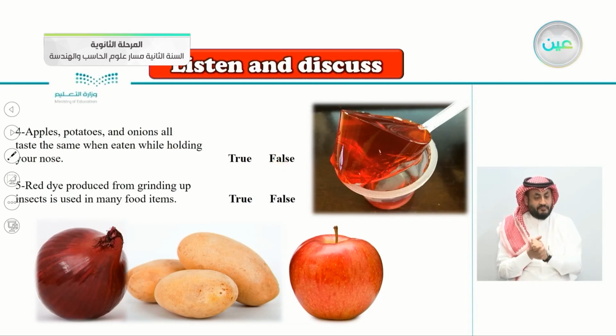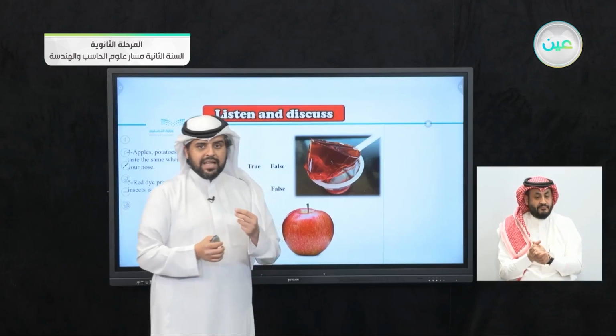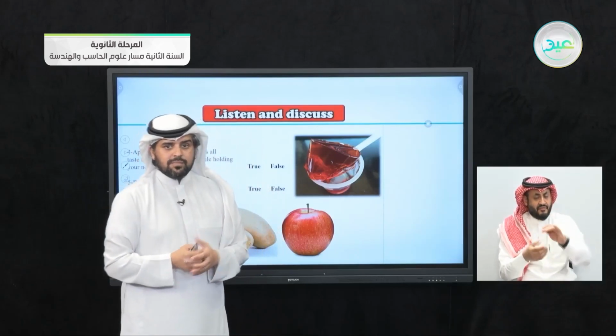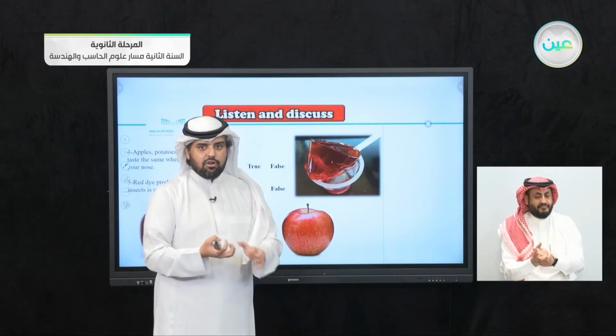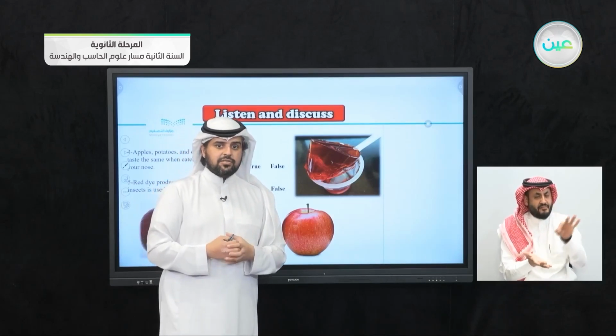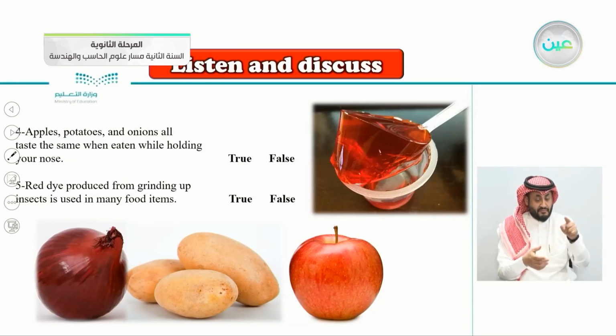Red dye produced from grinding up insects is used in many food items. Again, red dye produced from grinding up insects is used in many food items. Red dyed, it means to add a color. Red dyed food from grinding, like almost like smashing insects together. Do you think this is true or not? In many food items, we will see if this is true or false.